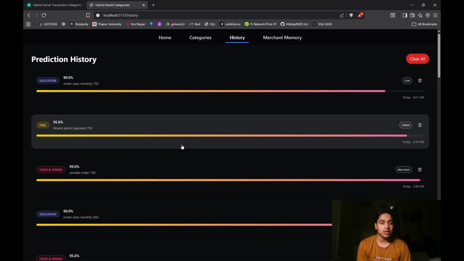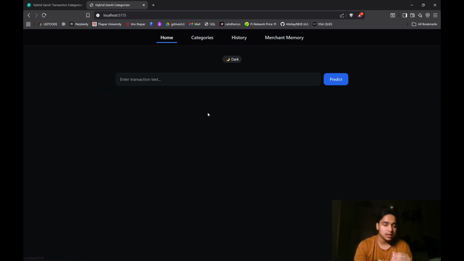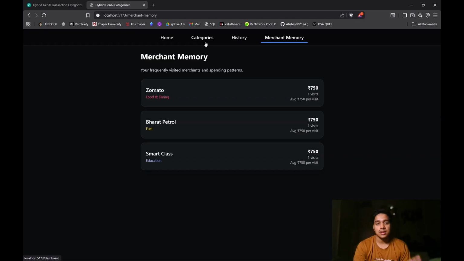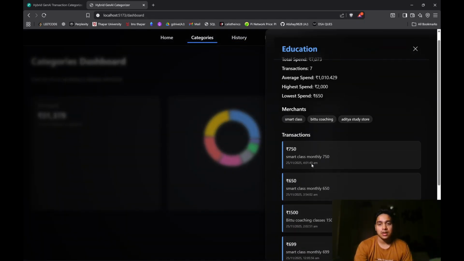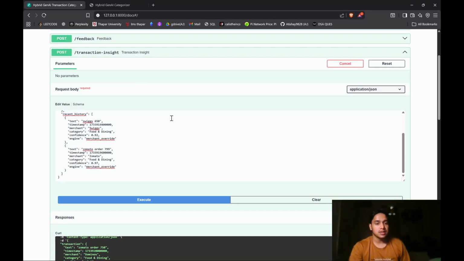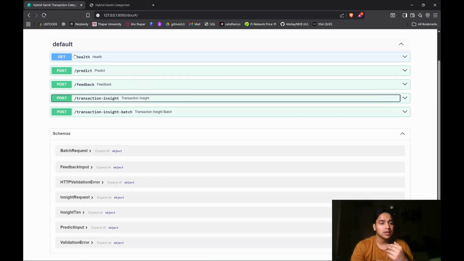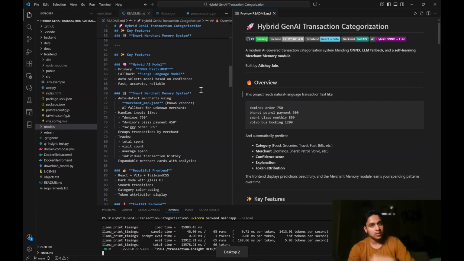We use the same LLM model for both prediction and history prediction category by giving it a very good prompt. That also shows my different categories. And this is the backend part, how different areas are working. But let's move on to the coding part.